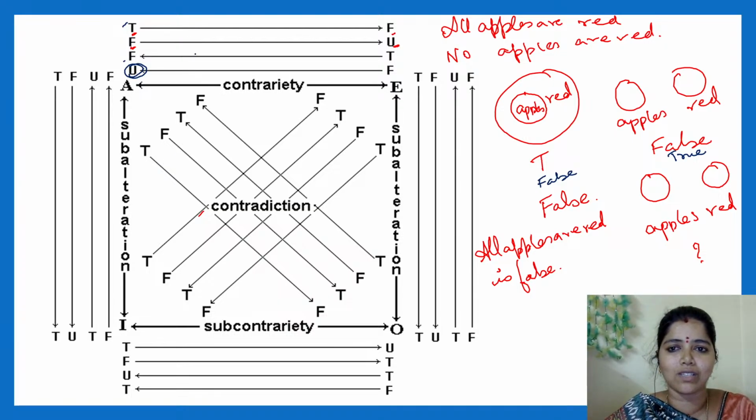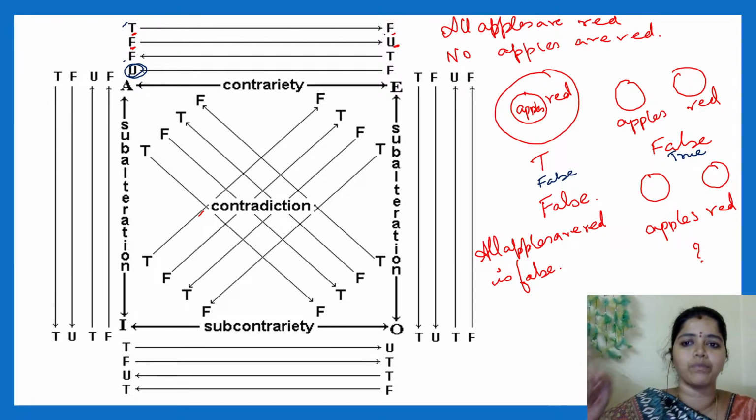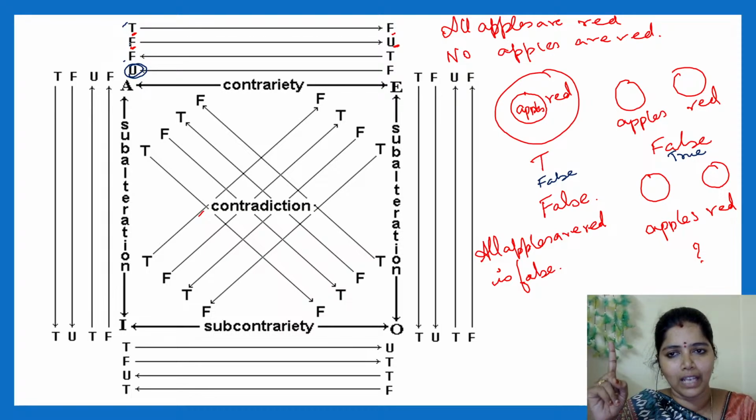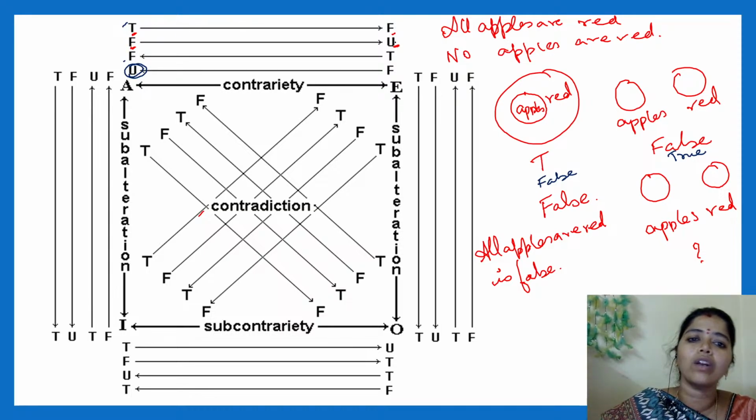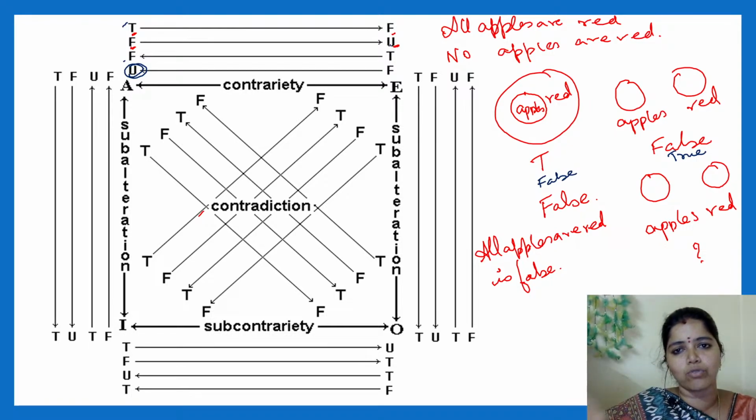Okay, you understand this concept of contraries? When I start with true, when I infer from this A statement, the E type statement will be definitely false. When the A statement is false, I cannot infer, it can be undetermined, it is doubtful. It cannot be either true or false, so I will say it is undetermined.